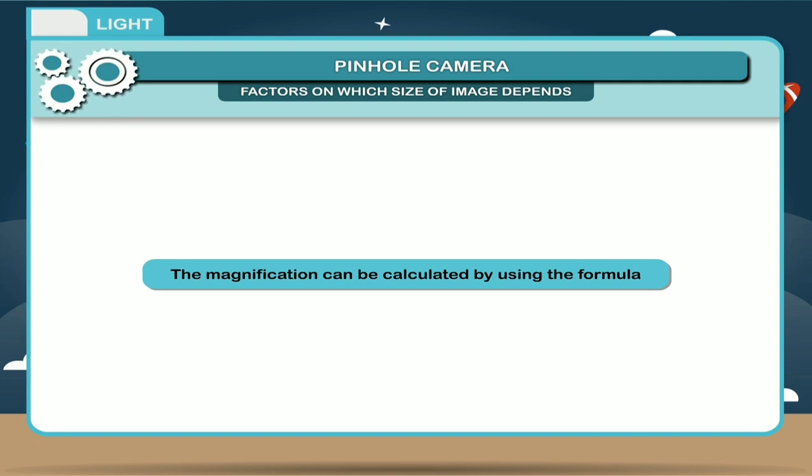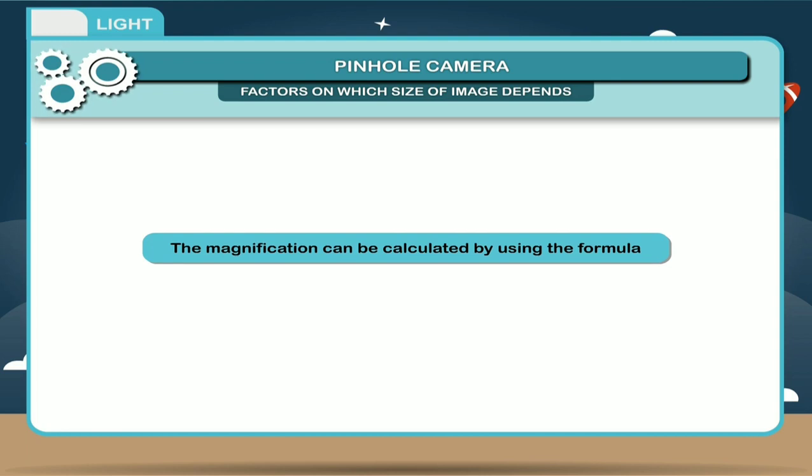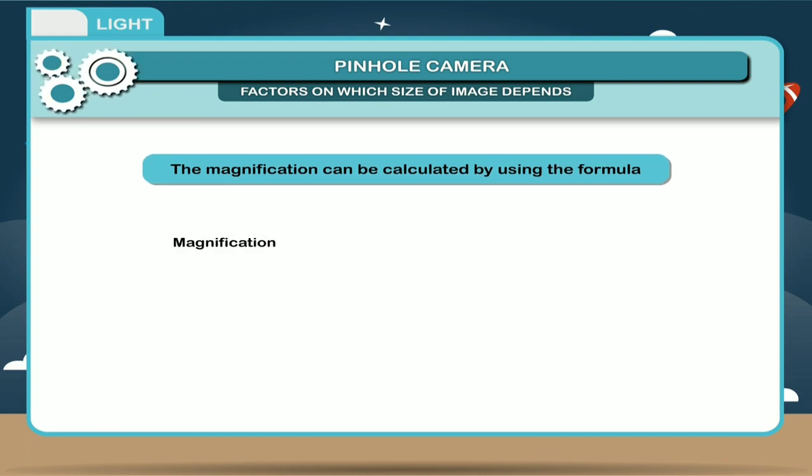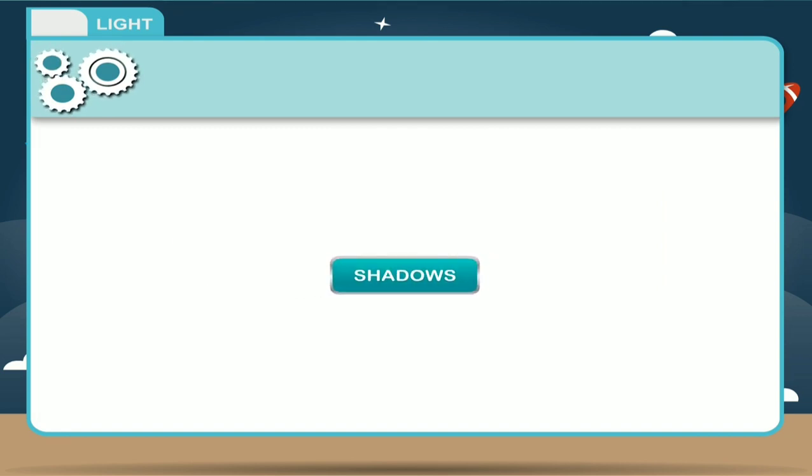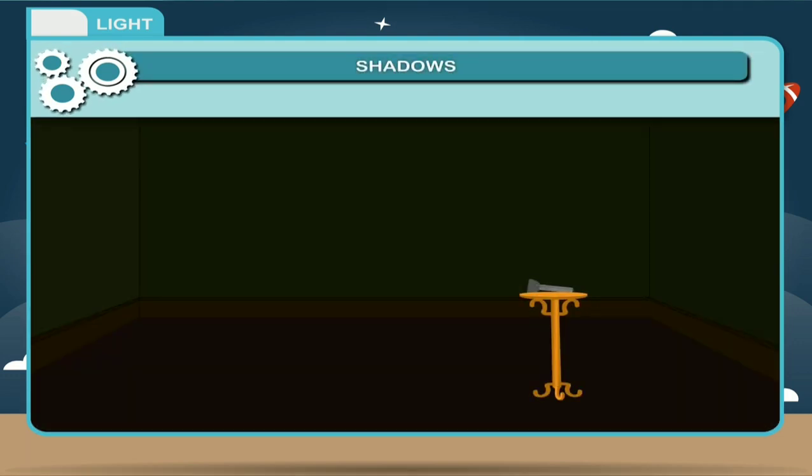The magnification can be calculated by using the formula. Magnification is equal to the length of the image upon the length of the object, Li upon Lo, where Li is the length of the image and Lo is the length of the object. This is also equal to the distance between the pinhole and the image, that is Di, upon the distance between the pinhole and the object, Do.